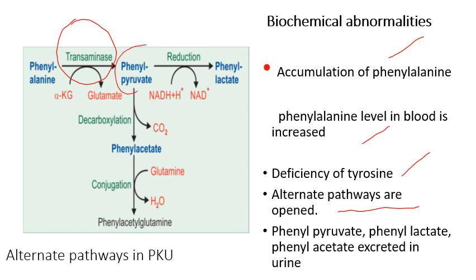Then this phenyl pyruvate either undergoes reduction to form phenyl lactate or decarboxylation to form phenyl acetate. This phenyl acetate can conjugate with glutamine to form phenyl acetyl glutamine. These keto derivatives, phenyl pyruvate, phenyl lactate and phenyl acetate, can be excreted through the urine. That is why the disease name is given as phenylketonuria.